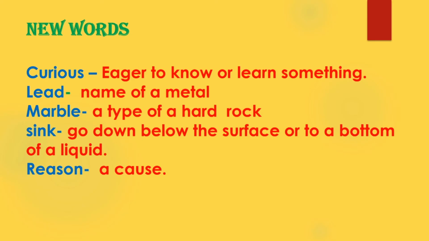Now in this poem we have come across some new words. Let us find out what their meanings are. First word is curious. Curious means eager to know or learn something. Next, lead. Lead is the name of a metal. Remember students, it is lead and not lead. If you say lead, lead is a verb, that means to lead something, to show someone some path.